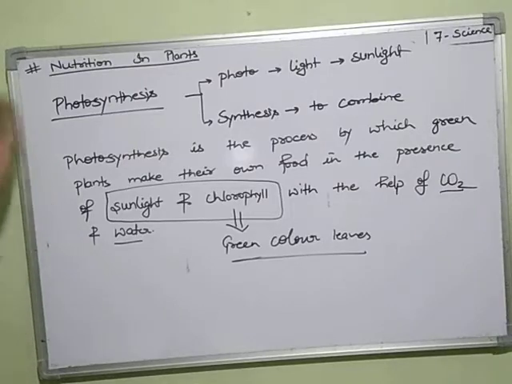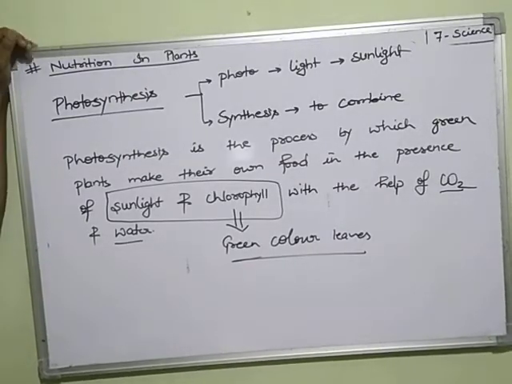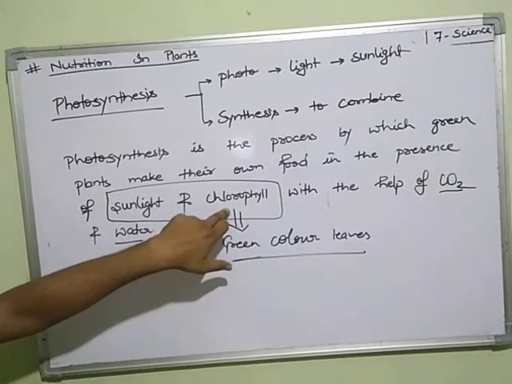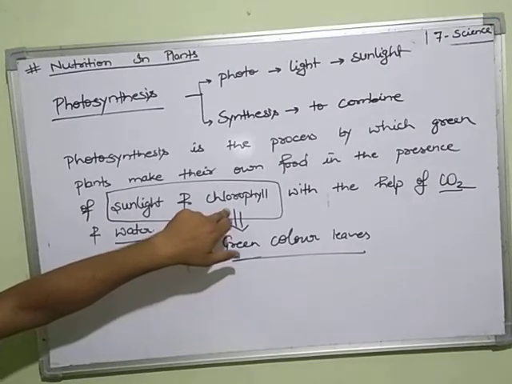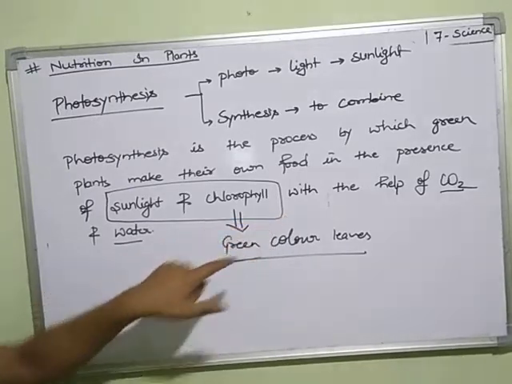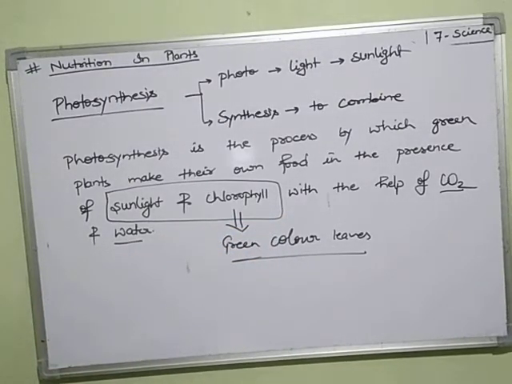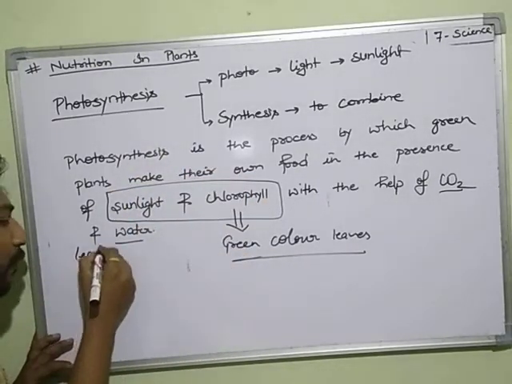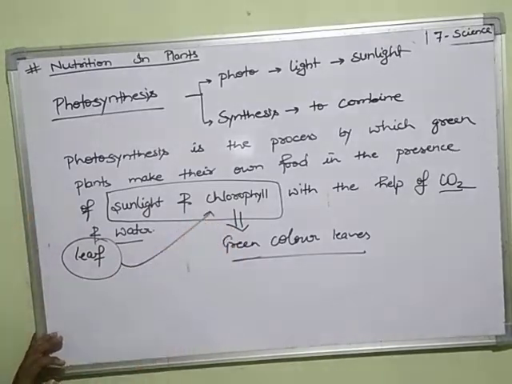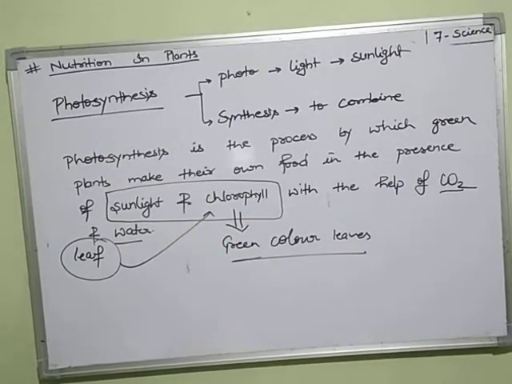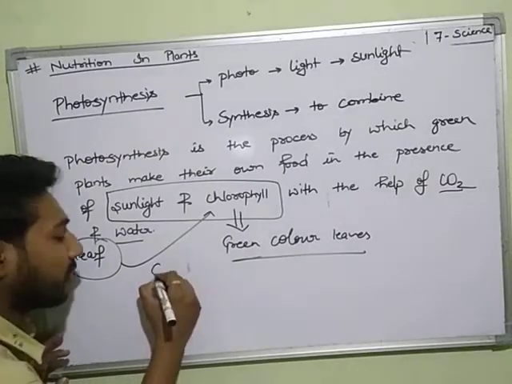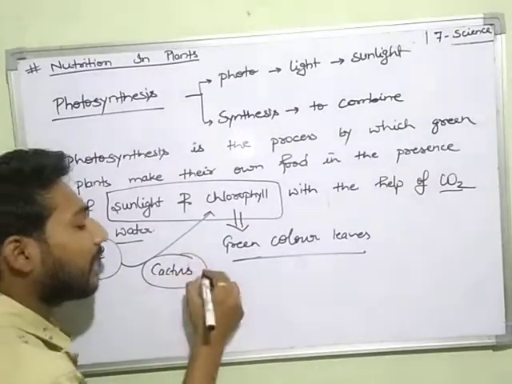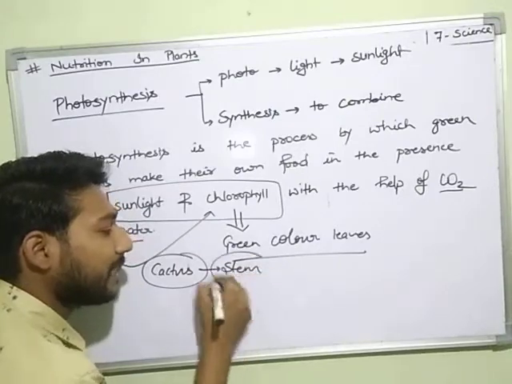What is the process of photosynthesis? In the process, chlorophyll traps the sunlight to carry out photosynthesis. Plants also need carbon dioxide and water, and in the presence of sunlight the reaction takes place. Usually this reaction takes place in the leaf, because chlorophyll is present in the leaf. In some other green plants it takes place in the stem. For example, in a cactus, photosynthesis occurs in the stem.